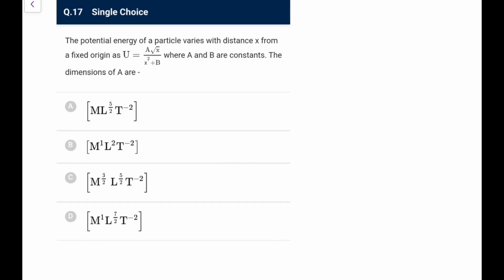Next, the potential energy of a particle varies with distance x from fixed origin like this. The dimensions of A. So this is energy, this x is distance. The dimension of B is L square, first of all, because it is added to x square.